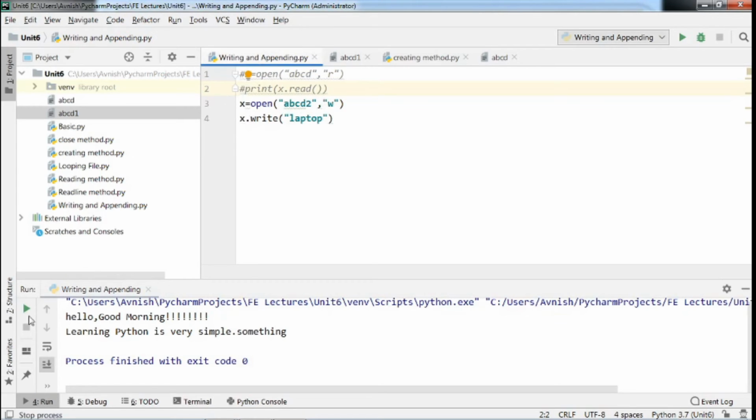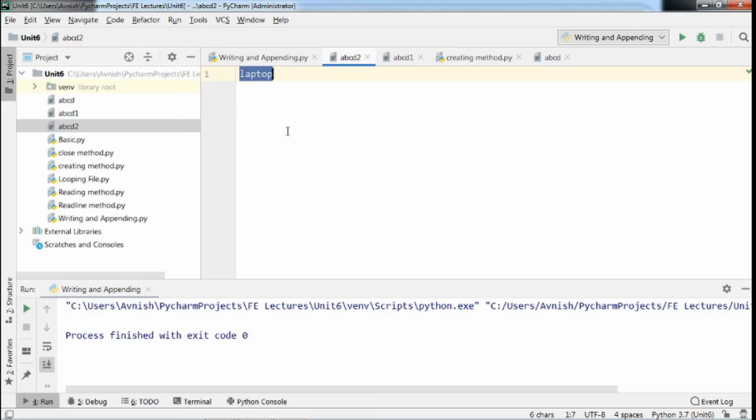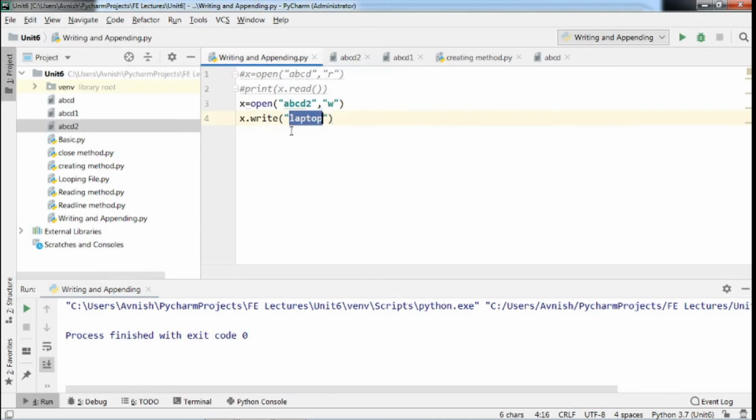Okay, we will execute this code now. See, this ABCD2 file did not exist in our home folder. It was created using this W mode. Here we will find this word in that file. See, the word laptop is written in this ABCD2 file. In the same way as append mode, W mode also creates a new file if a file with the same name doesn't exist in our home folder.